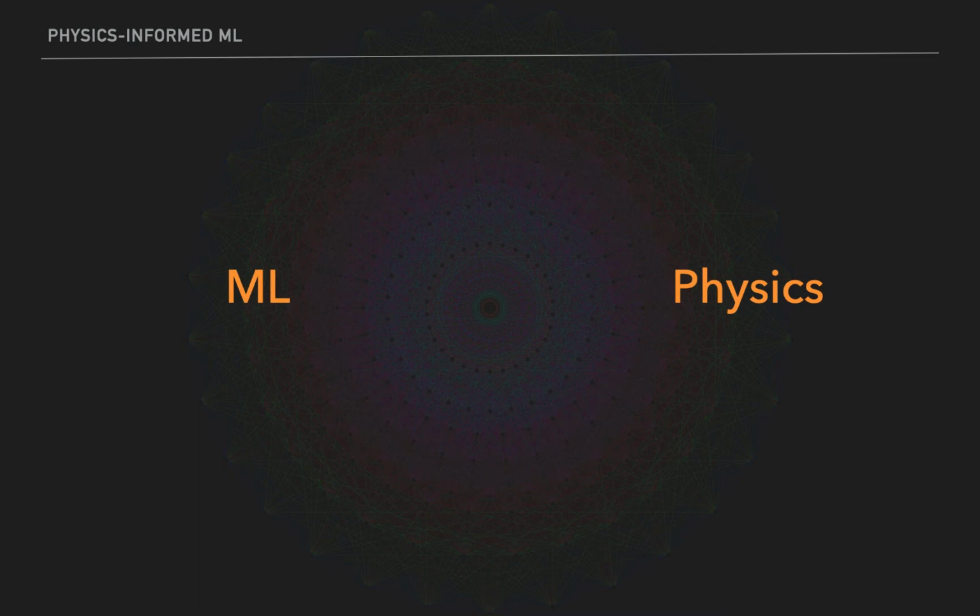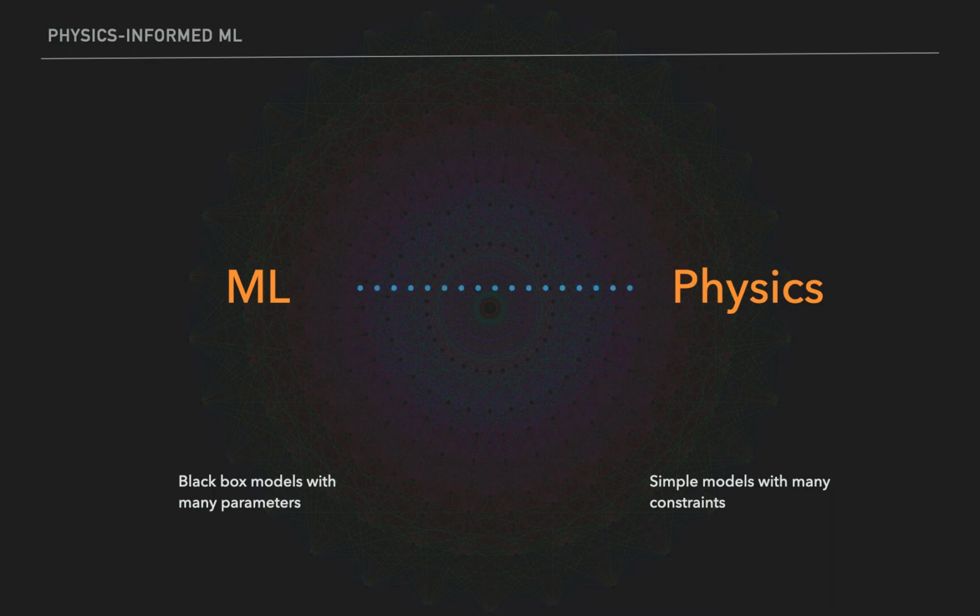Understandably, physicists hesitate to use machine learning models in fundamental problems because such models are black boxes with many uninterpretable parameters, whereas physics usually requires simple models that are highly constrained. The foremost source of such constraints in physics are symmetries. So we believe that building physics-informed machine learning methods that employ group theory to enforce symmetries is the best way to increase the adoption of machine learning in fundamental physics research.